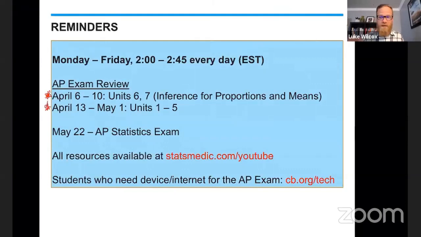Now, after we finish unit 6 and 7 this week, then starting next week, we are going to go way back to the very beginning of the course and go in order, units 1 through 5. And we actually have 3 weeks to get through all of that stuff. So by the time we are done on May 1st, we will have taken you through all of the content that will be covered on the 2020 AP Statistics exam, which we now know is going to be on May 22nd. That is your AP Statistics exam.